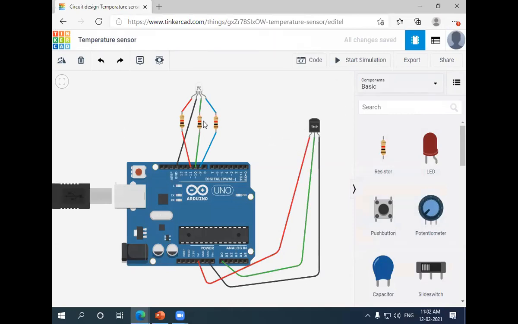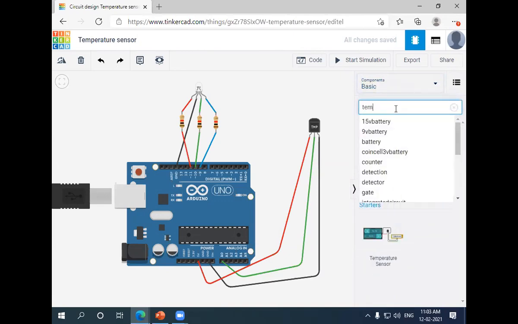Sir, I am placing here one temperature sensor. So you can find all the basic components here. If you just type temperature sensor, you can find the temperature sensor here. So I'm just dragging and dropping it here.